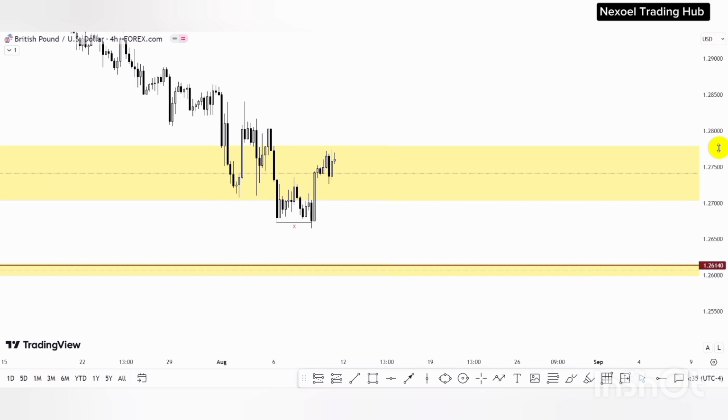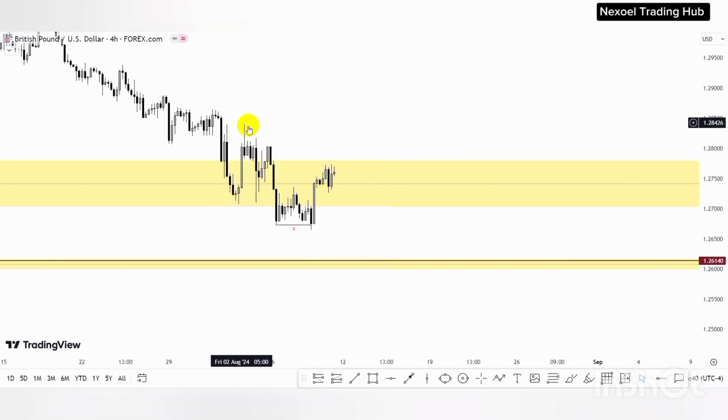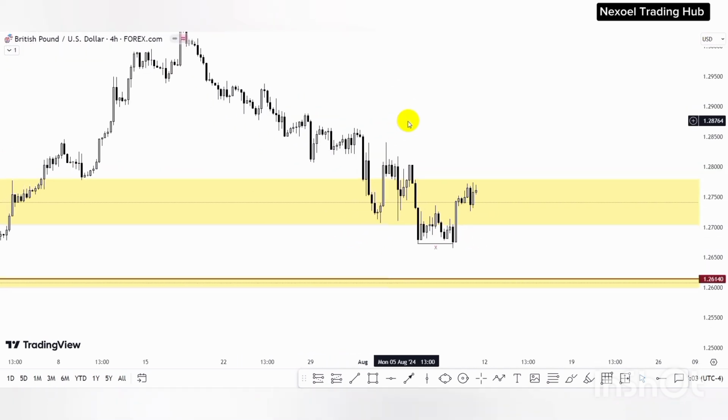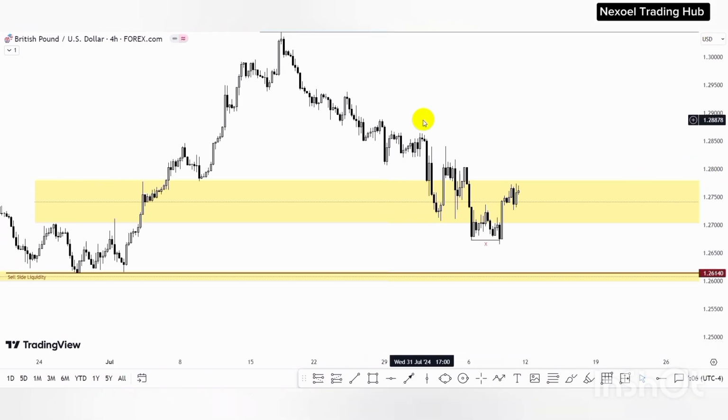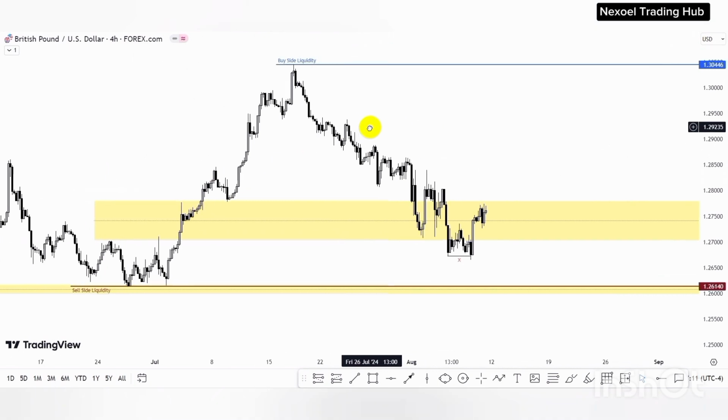But price has not yet given us a valid bullish structure. Price is still bearish, so we just have to be careful, because price may decide to push further down and sweep these low points before the bullish structure is formed. But we are still anticipating that price drops to the downside. Now we could look at a lower time frame to see what we can frame from this order block before we can really consider going bullish in the GBPUSD pair. So guys, let's check out the gold pair, and then we check out the USDJPY.